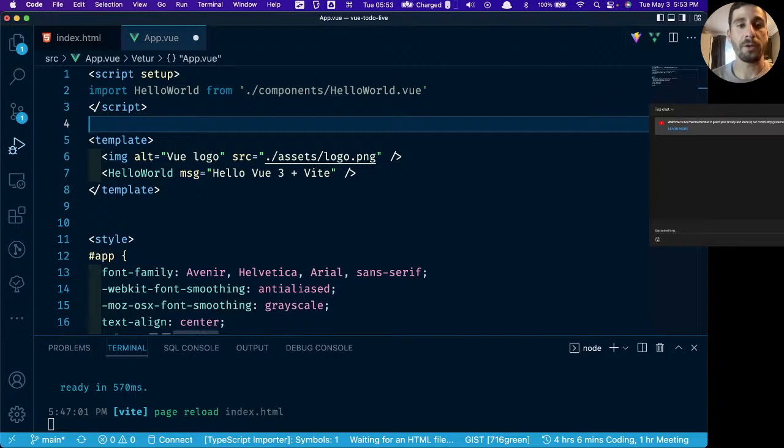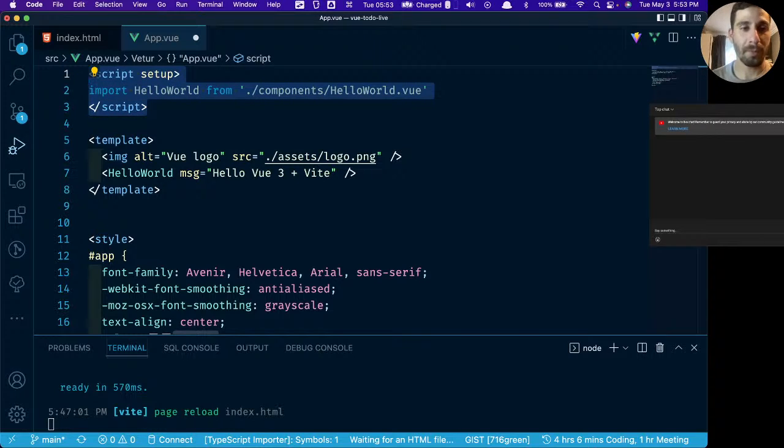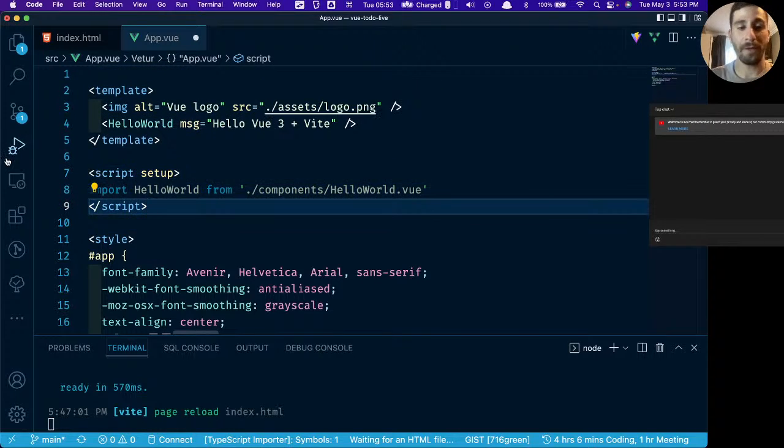I think it's a lot of fun to use. I think it has a very bright future, but that's not how I want to structure my single file components. I want to do it the good old fashioned way.